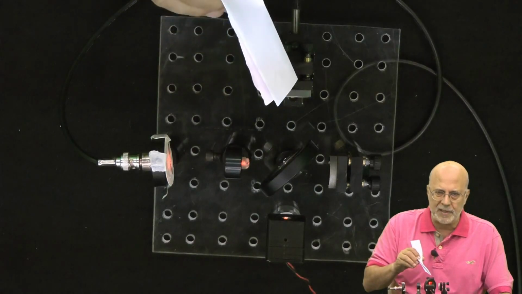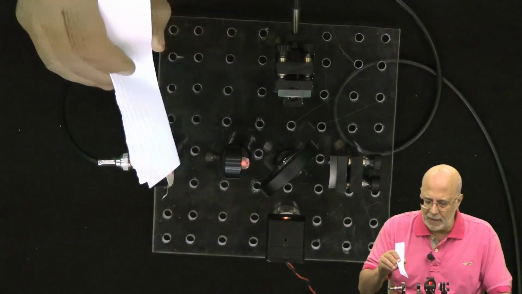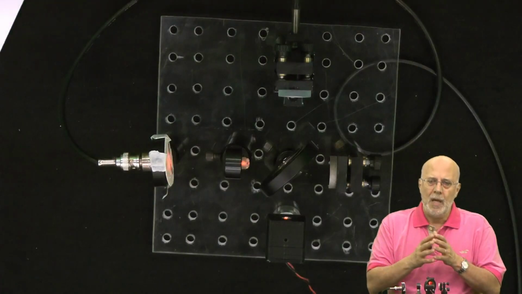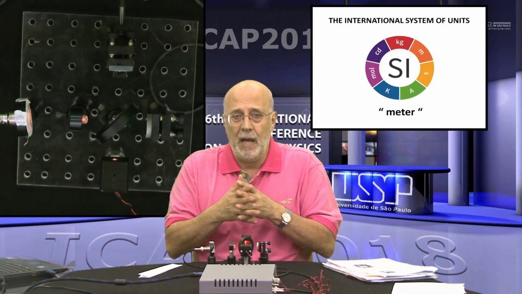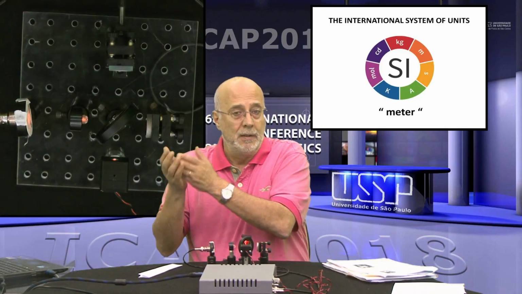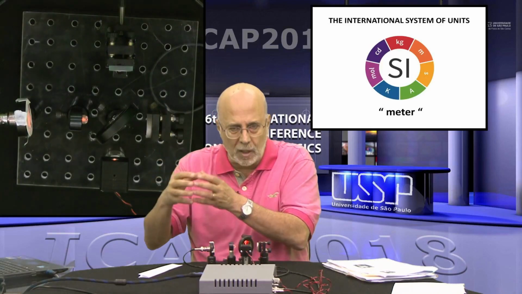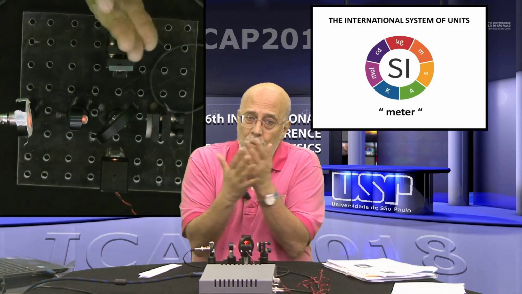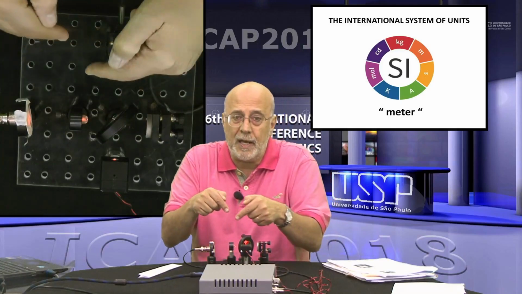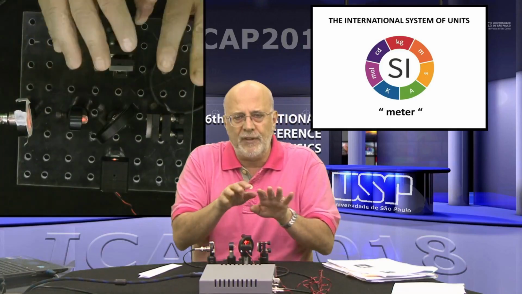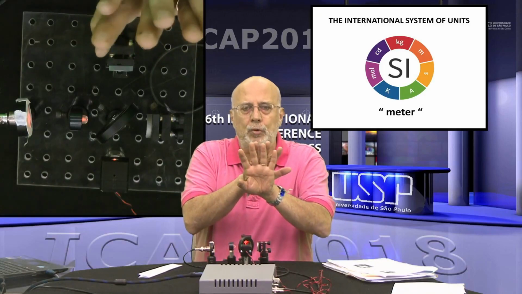Another part goes to another mirror, returns here, and then they combine. And because light is a wave, they can add the oscillations, and we can have what we call constructive interference, which is a maximum of light, or destructive interference, which is a minimum of light. Because those are waves propagating here and here, when I move one of the arms, I can make maximums go to minimums and vice versa. And that's a wonderful way to measure length.